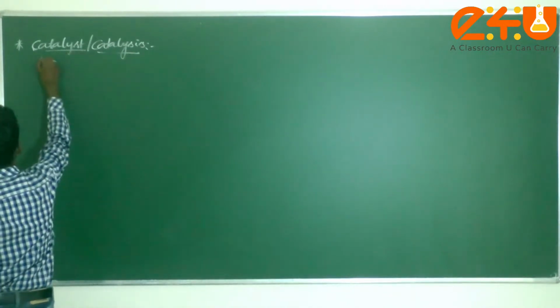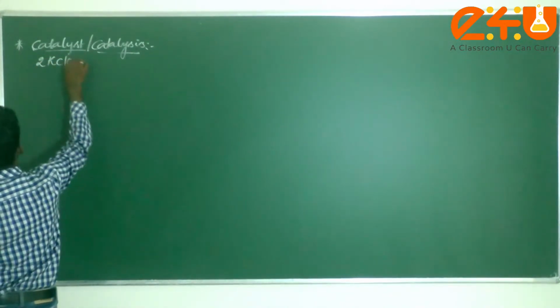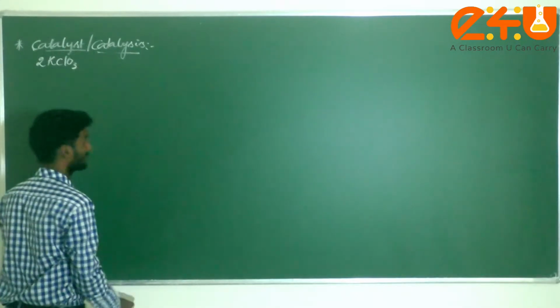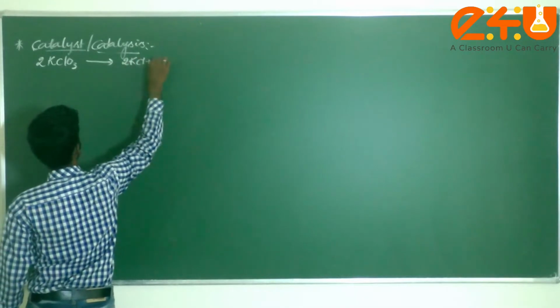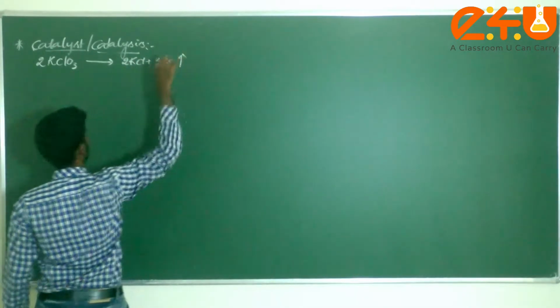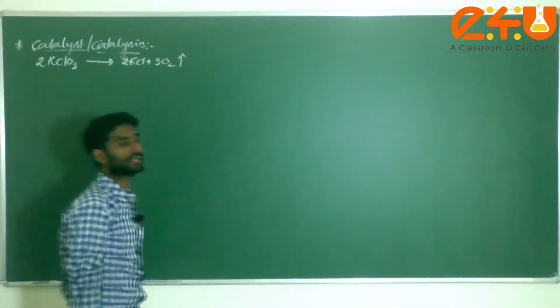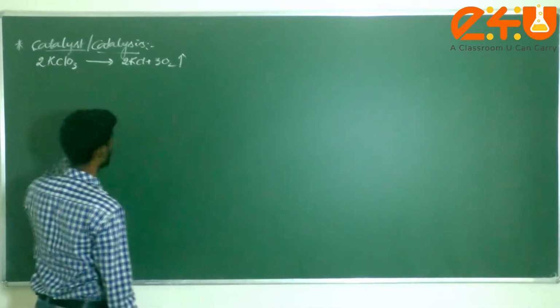For example, take the decomposition of potassium chlorate. How will it be decomposed, dear students? 2 KClO3 gives 2 KCl plus 3 moles of oxygen. Oxygen gas is liberated during decomposition of potassium chlorate.